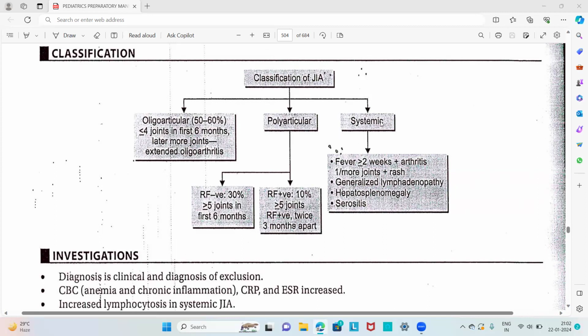Then another classification is systemic juvenile idiopathic arthritis. Here the features are fever for greater than or equal to 2 weeks along with arthritis. One or more joints are affected plus rash is present. That is the systemic manifestation of juvenile idiopathic arthritis. Along with that there will be generalized lymphadenopathy, hepatosplenomegaly and serositis. So these are the classifications of juvenile idiopathic arthritis, that is oligoarticular, polyarticular, and systemic.